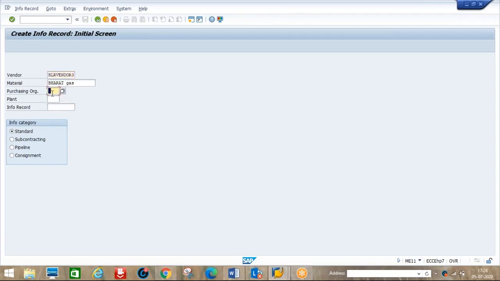Purchase organization D1 to 3, but plant D1 P1. So here nothing to select, so go for standard only. Vendor material: whatever you are going to buy, that material needs to be entered here. Cylinder is a vendor material, then no need for an info record for that material. So okay, enter.